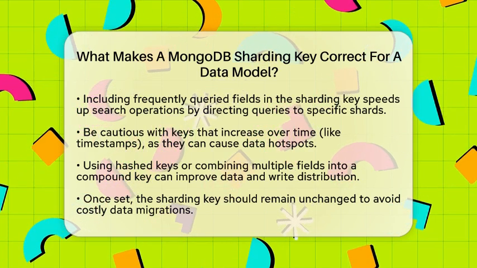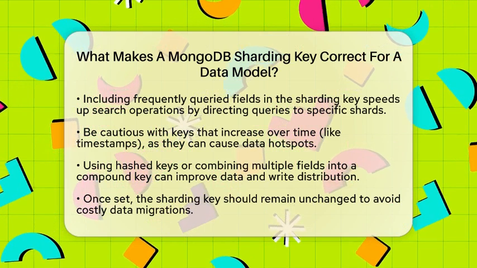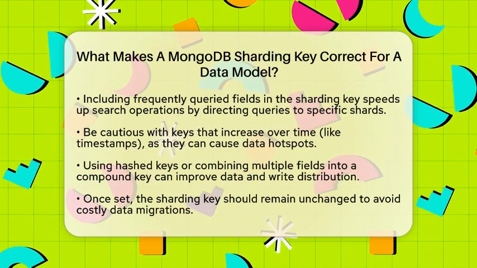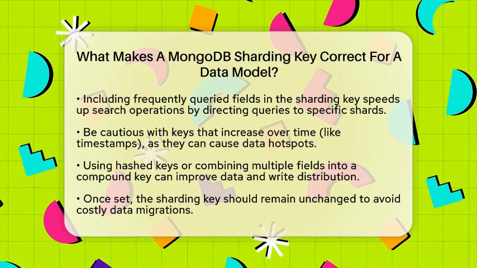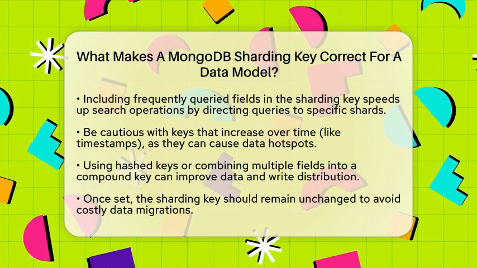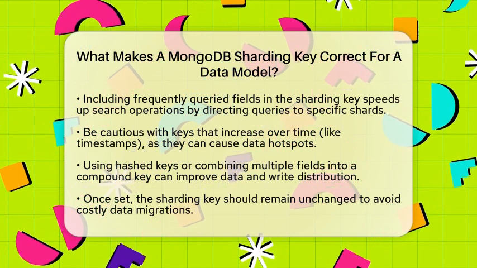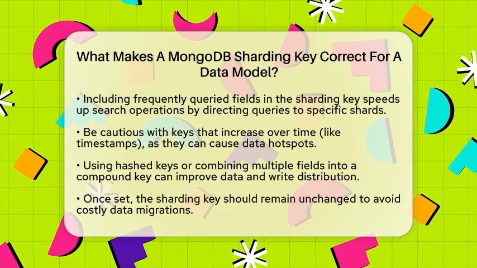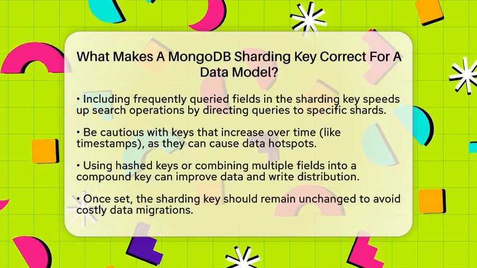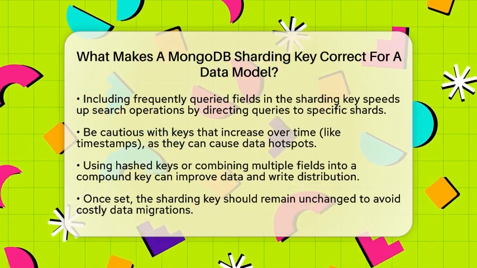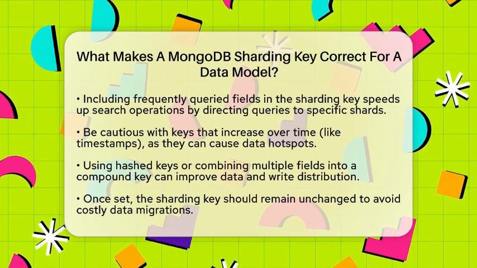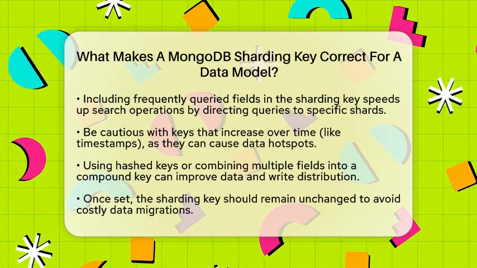Another factor is how data is written. If your sharding key has values that increase over time, like timestamps or auto-incremented IDs, all new data might go to just one shard. This causes hotspots and limits write speed. Using hashed keys or combining multiple fields in a compound key can help spread out the writes evenly.